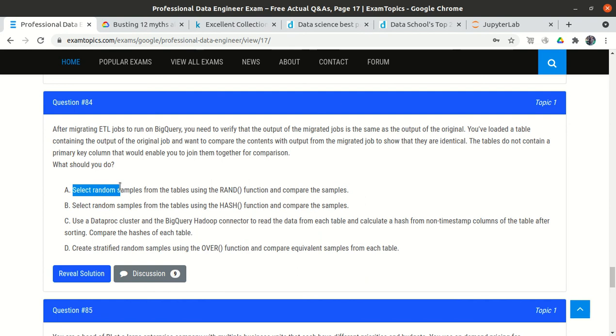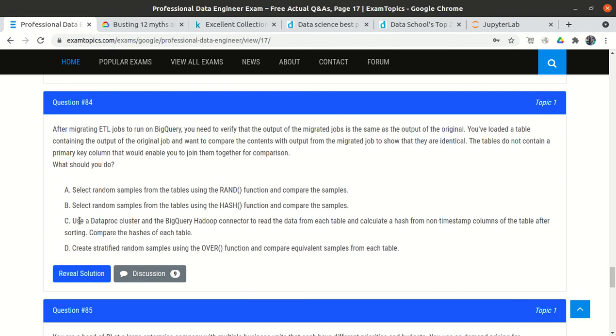The first option is to select random samples and compare those samples. Why should I compare only a few samples? If I compare only a few samples, it will not tell me that every record in the table is identical, but my main purpose is to compare each and every record, so that I can make sure the original data and the migrated data are identical. So selecting random samples and comparing only those is not the solution. Option B, selecting random samples, we will eliminate.